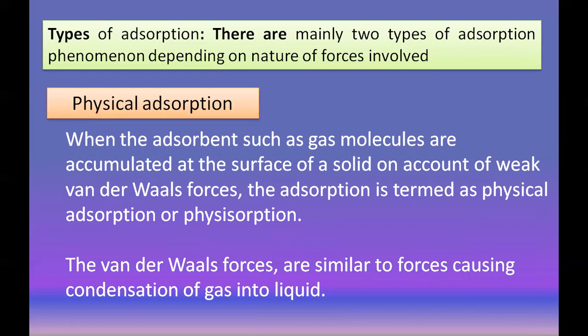The next point is types of adsorption. There are mainly two types of adsorption, depending on the nature of forces involved, that is, which type of forces are between the adsorbent and adsorbate. According to that, there are physical adsorption and chemical adsorption. First, we see physical adsorption. When gas molecules are accumulated at the surface of a solid on account of weak van der Waals forces, this type of adsorption is termed physical adsorption, or physisorption.